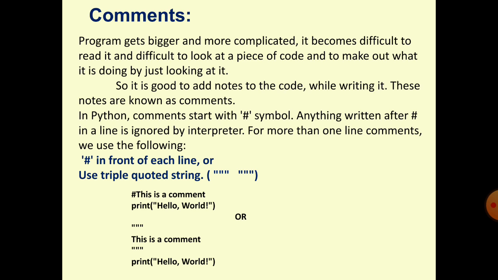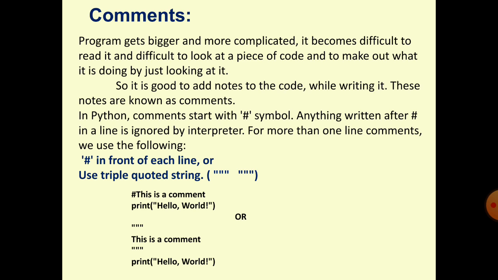To indicate, hint, help or document each statement or some of the statements, we can put a comment after each statement. So comments are the part of the program that is not executed by the interpreter; it will be written in the program, but it will be ignored by the interpreter.